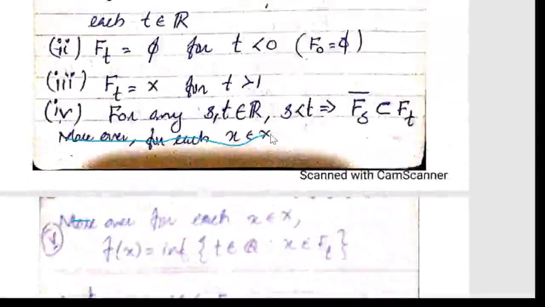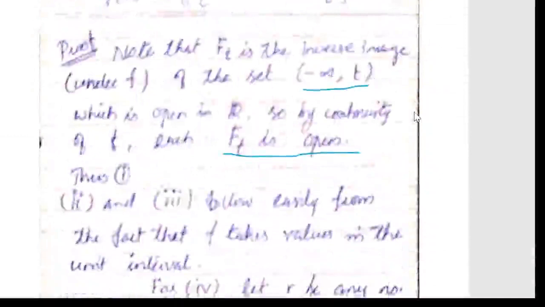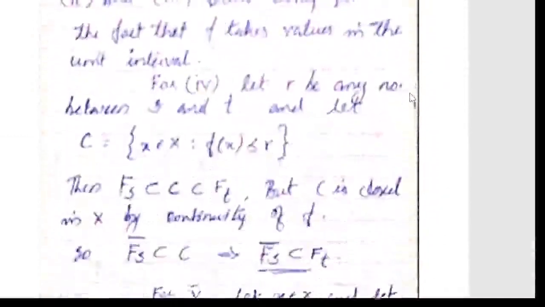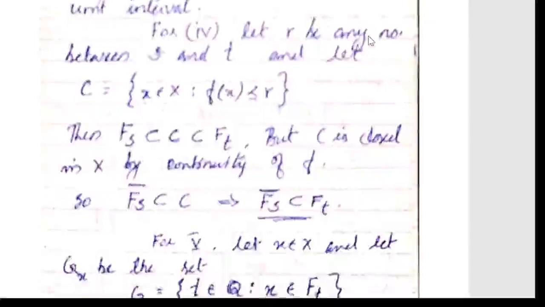Now for the fourth one, for any s, t belongs to R, s less than t implies the closure of F_s is contained in F_t. So let r be any number between s and t, that is, s less than r less than t.